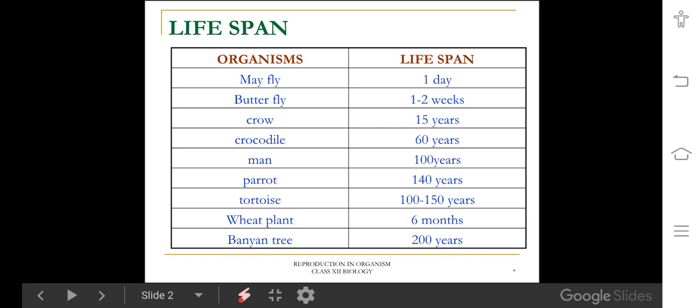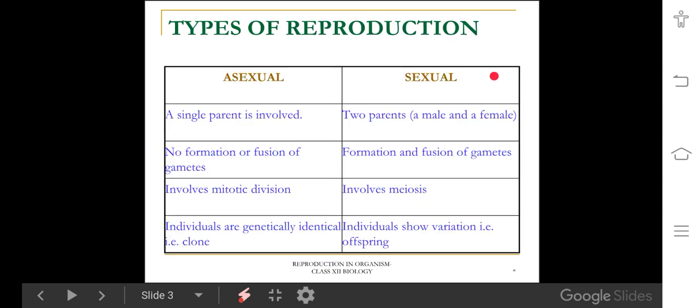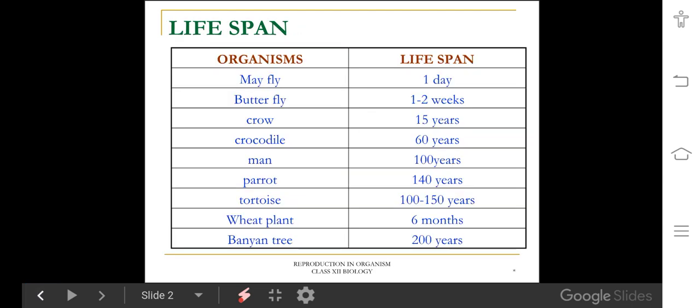For example, mayfly lifespan is 1 day. Butterfly lifespan is 1 to 2 weeks. Crow lifespan is 15 years. Crocodile 60 years. Man 100 years. Parrot 140 years. Tortoise 100 to 150 years. Wheat plant 6 months. Banyan tree 200 years.